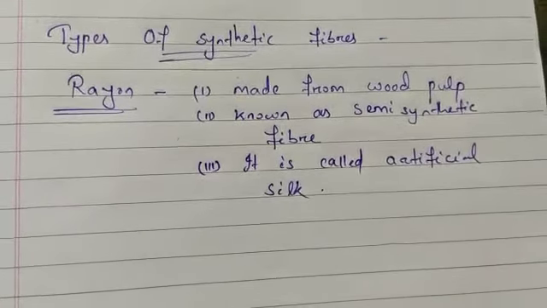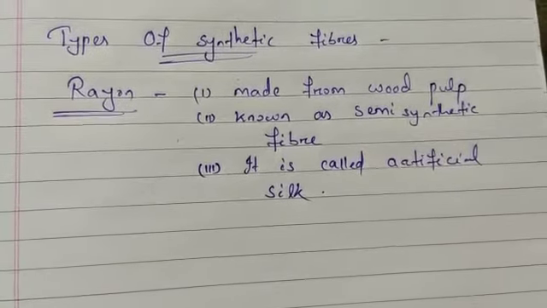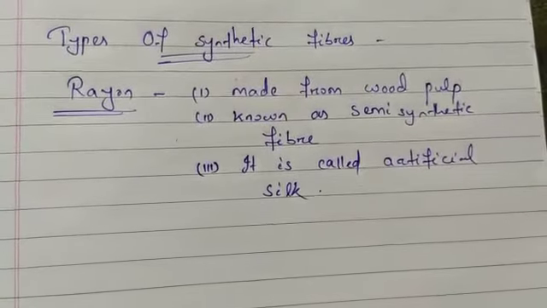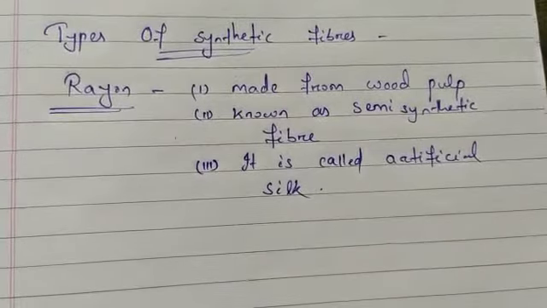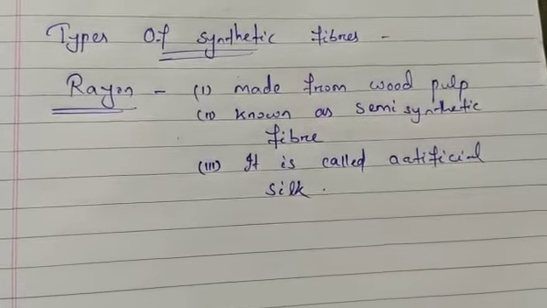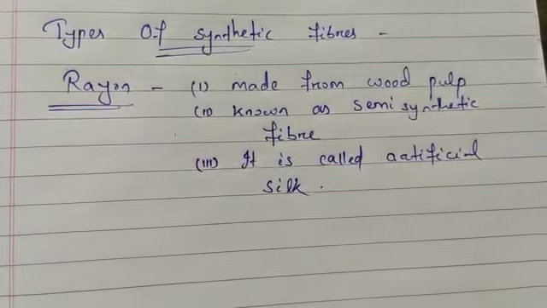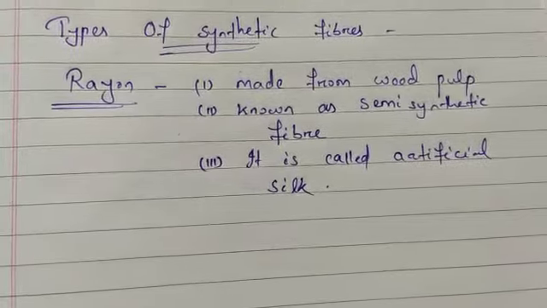So the bandages and dressings used by doctors are also made of rayon mixed with wool, and rayon is also blended with cotton to make home furnishing like curtains and bed sheets. Rayon is also used to make clothes whose cost is less than that of silk, and it is known as artificial silk.